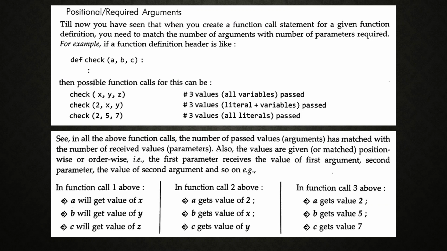Here def check actually passes three arguments A, B, C, and on the receiving end, in the function header, it should include the three arguments. Instead of A, B, C we can use some other values X, Y, Z, or some constants, literals, etc. The data type also should be the same whenever you are calling the function.